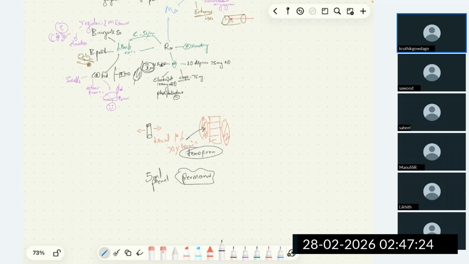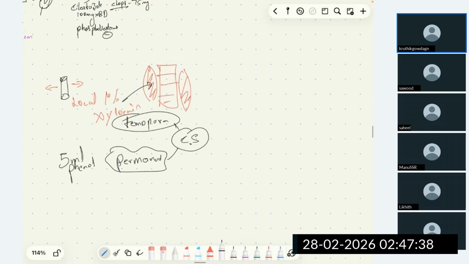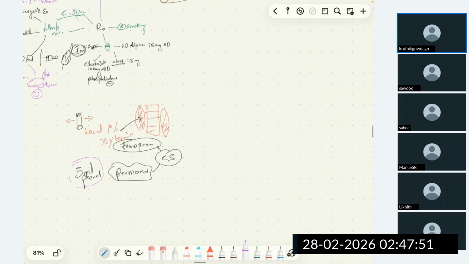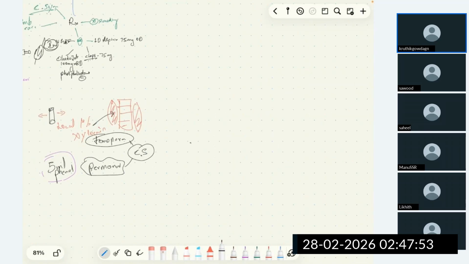The problems are the possible risk of injecting phenol into the inferior vena cava and aorta. Also, there is a possibility of spinal cord ischemia. So we discussed chemical sympathectomy, where we have two methods: temporary and permanent. In the temporary method, we inject 1% xylocaine paravertebrally to achieve temporary benefit. For permanent benefit, 5% phenol with water is injected paravertebrally. This procedure has its own complications.